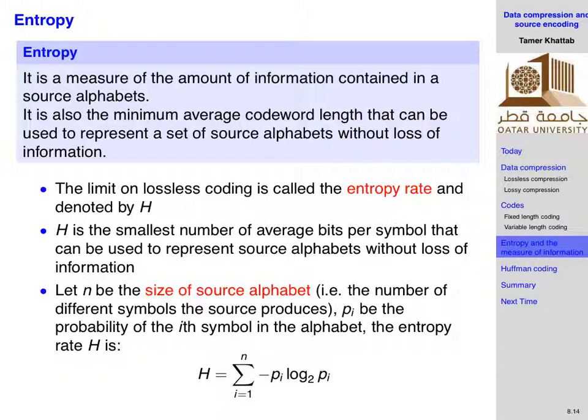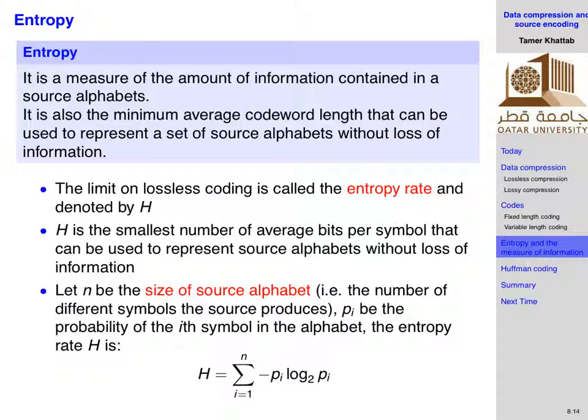So in order to measure the amount of information contained in your source, you use a measure called the entropy. The entropy is defined as the summation of the probability of the symbol number i multiplied by log to the base 2 of the probability of the symbol number i.